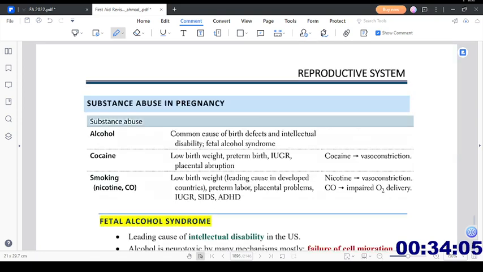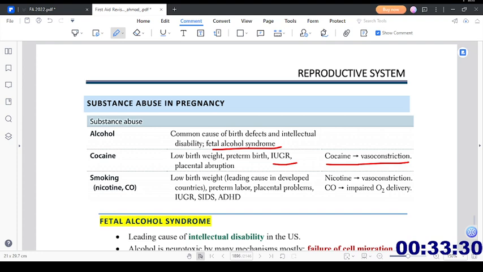Then substance abuse in pregnancy. Substance abuse, if it includes alcohol, is a common cause of birth defects and intellectual disability, and fetal alcohol syndrome can be seen. Cocaine causes low birth weight, preterm birth, intrauterine growth restriction, that is IUGR, and placental abruption. Cocaine causes vasoconstriction. Whenever there is vasoconstriction, that vasoconstriction leads to the low birth weight or the preterm birth and intrauterine growth restriction, placental abruption.